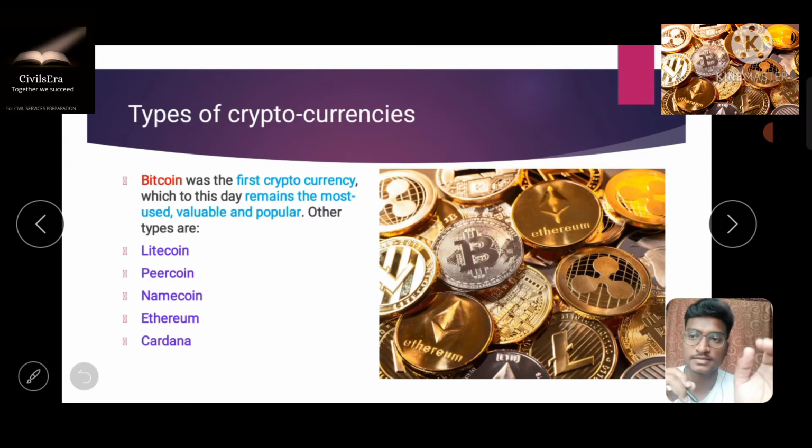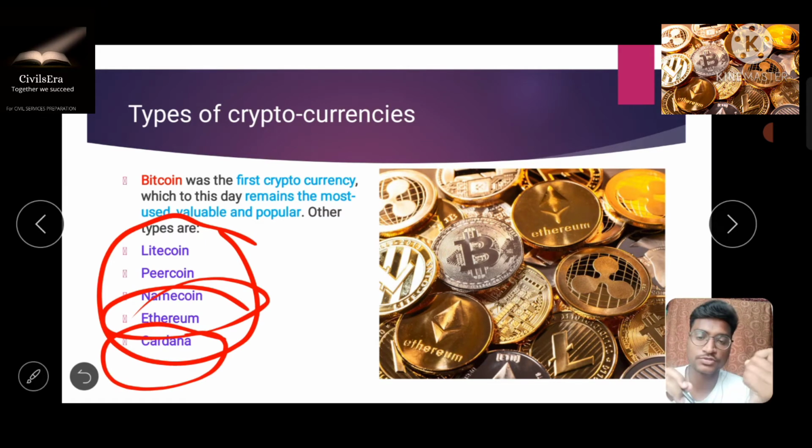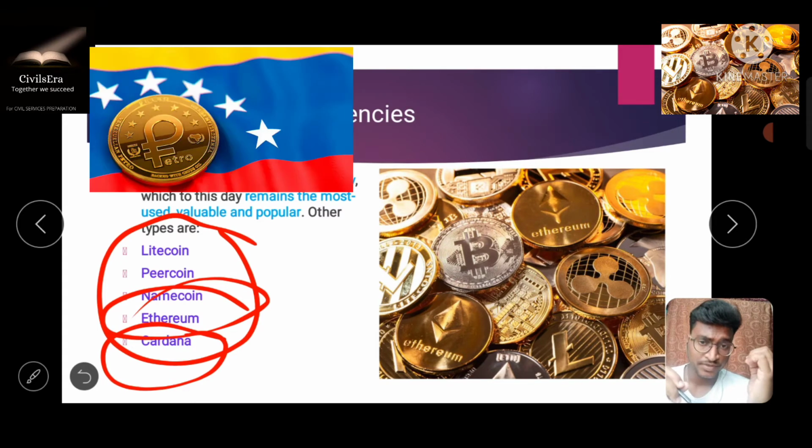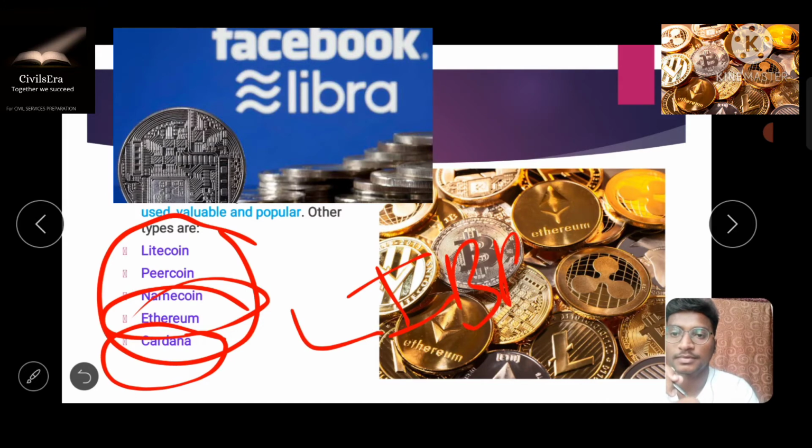So let's move forward and understand the different types of cryptocurrencies. As you all know, Bitcoin is the most popular and most valued cryptocurrency in the crypto market, and there are other cryptocurrencies also, like Ethereum and Cardano, some of the most famous in recent times. Various governments have also come forward with different kinds of cryptocurrencies, like Venezuela, which has brought its own cryptocurrency, and even Facebook has recently launched its own cryptocurrency named Libra. So it is a very important fact for your prelims.